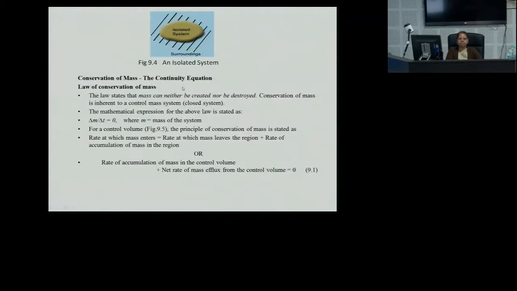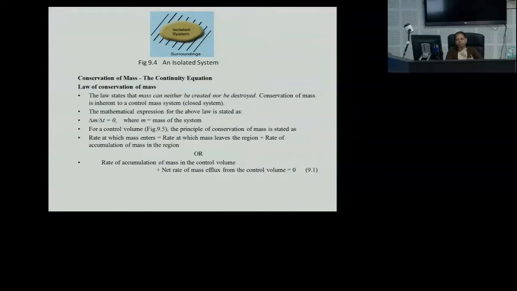Now coming to the conservation of mass, that is the continuity equation. This equation has great importance in fluid mechanics. So here we'll be discussing the application and the derivation of the continuity equation. The law states that mass can neither be created nor be destroyed. Conservation of mass is inherent to a control mass system and it is a closed system. The mathematical expression for the above law, when we are not creating any mass, we can say is dm/dt equal to 0, where m is the mass of the system.